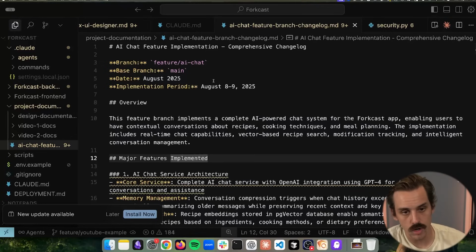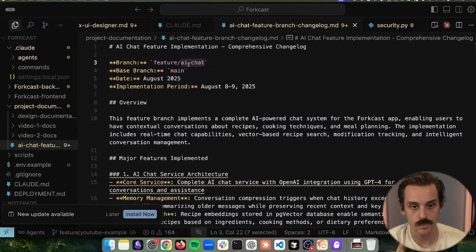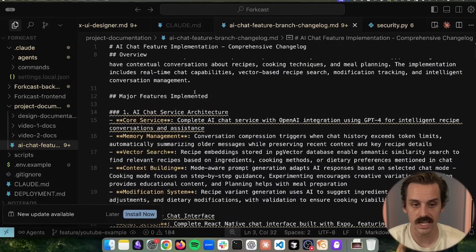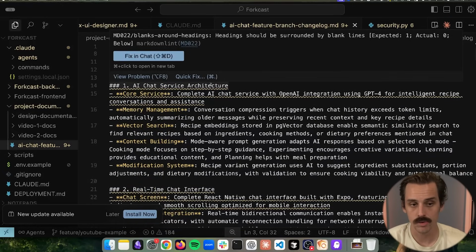So inside of this project, I was working on this branch where I was building out an AI chat feature. So it would store user conversation history and knowledge about the app. It's a recipe app, so it would store recipe information into this vector database. And then when a user asks a question about a recipe they've made or a recipe they want to make, it can use that vector database to do stuff. And so I had it go through and build out this feature. And we can see that it went through and documented pretty much everything.